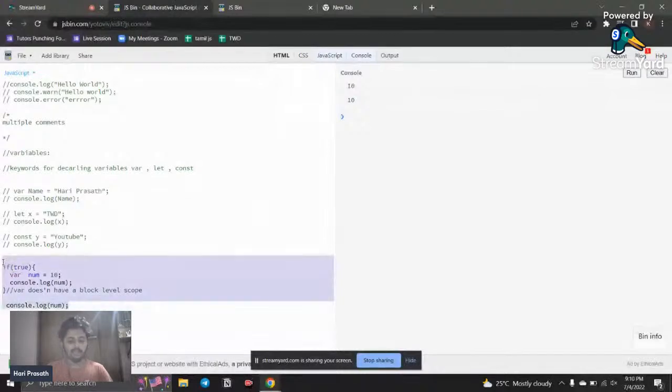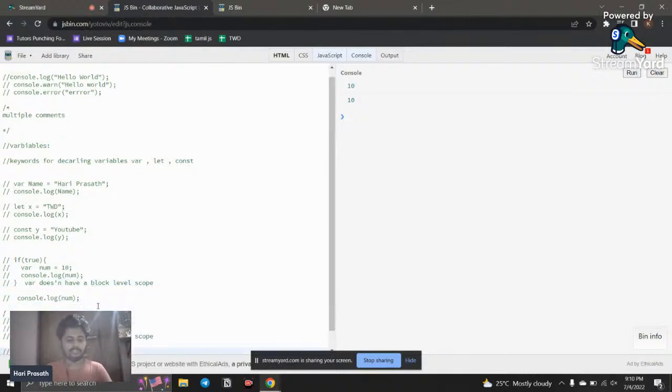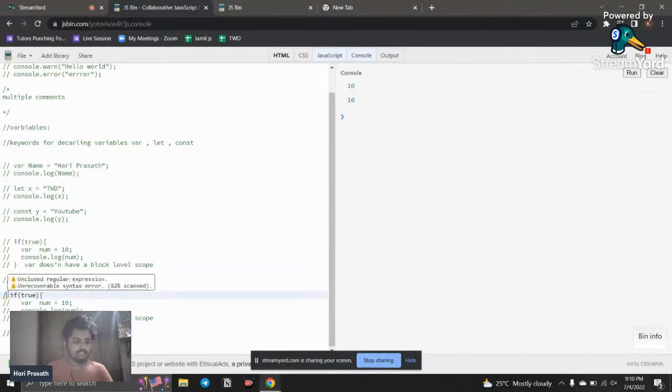And this bug is cleared by using let. If I use the same statement by using let, I just copy this, paste it here, and remove the comment.